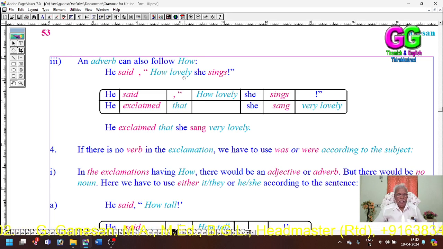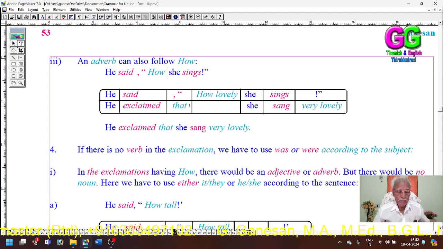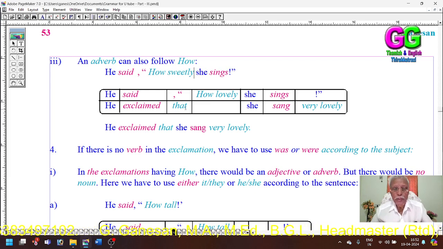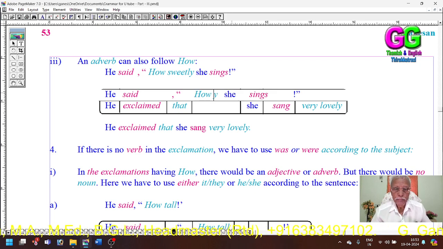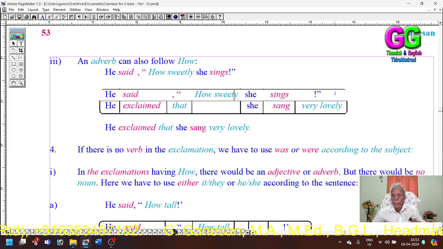How lovely. How sweetly. We could say, how lovely, what a lovely picture. You can use sweetly instead of lovely. How sweetly, very sweetly.